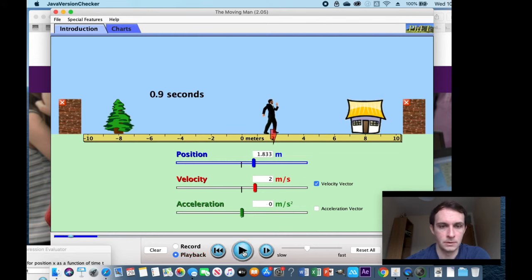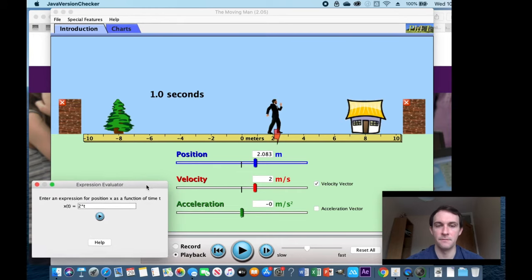Oh, nearly. This time, in 1 second, he has travelled 2 meters. Slightly over because I'm slightly over 1 second. So his velocity is 2 meters per second. So that's speed in a nutshell. That is speed, or velocity if we give it its vector form.